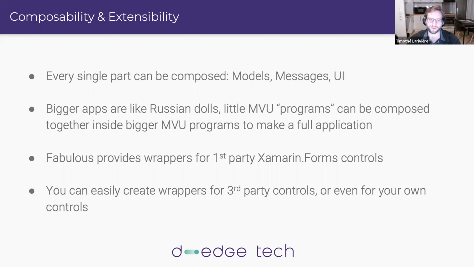But you might need to use third-party controls. So one you find in NuGet packages, or one from well-known distributors like Telerik, Syncfusion, and many others. So for all of those, in the documentation of Fabulous, you will find how to create wrappers for them. So it's really simple. It's really just a couple of lines of code to wrap them, so you can use them in your UI in Fabulous.